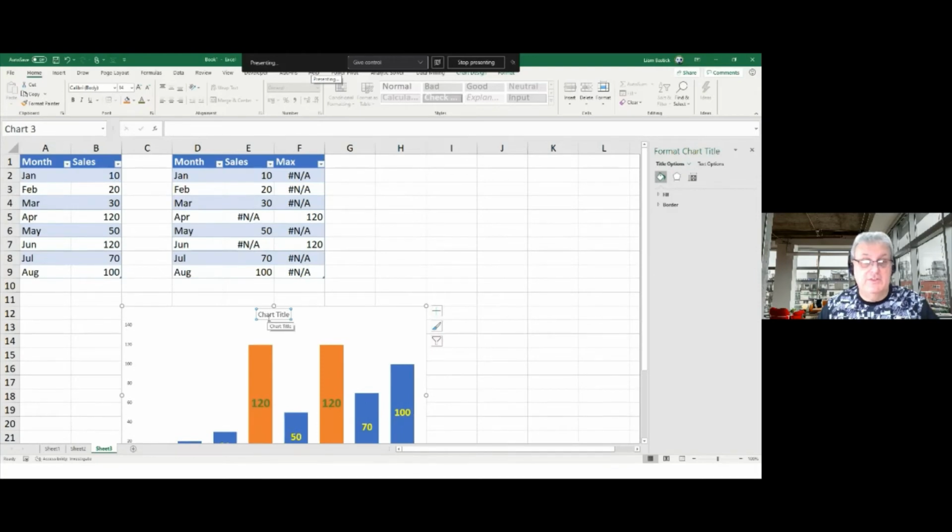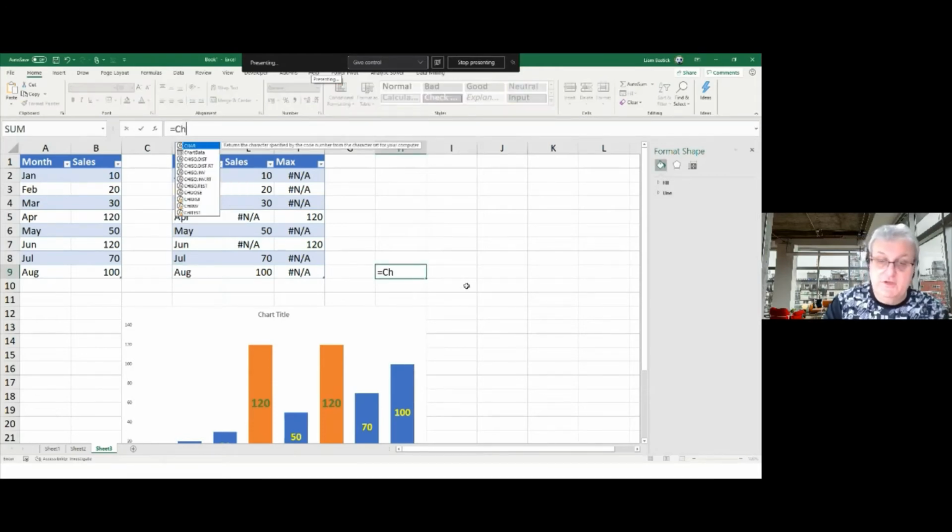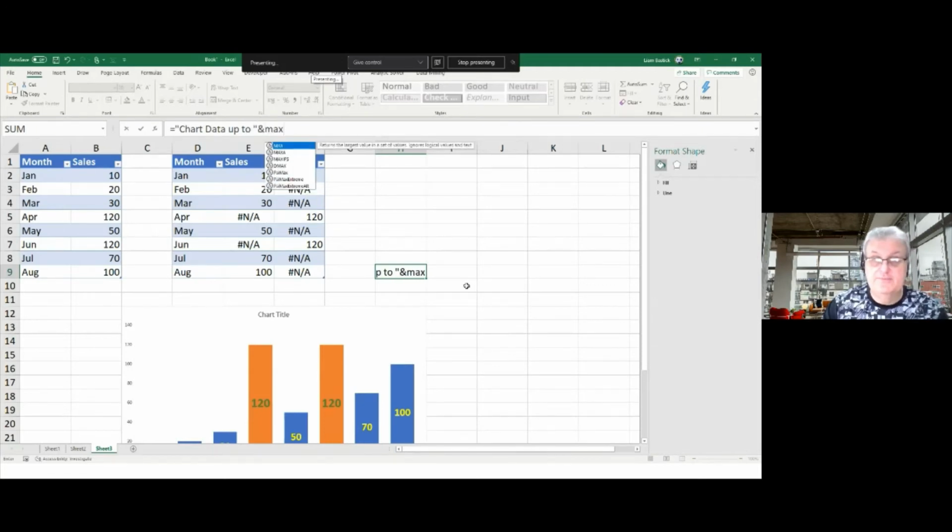You can even change the chart data. Because this is a maximum table, I can write in here equals chart data up to, and then ampersand, the final period.